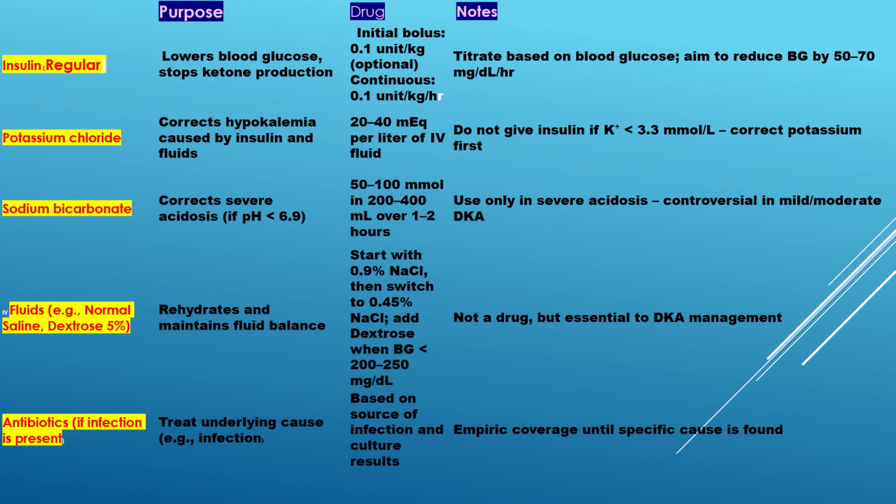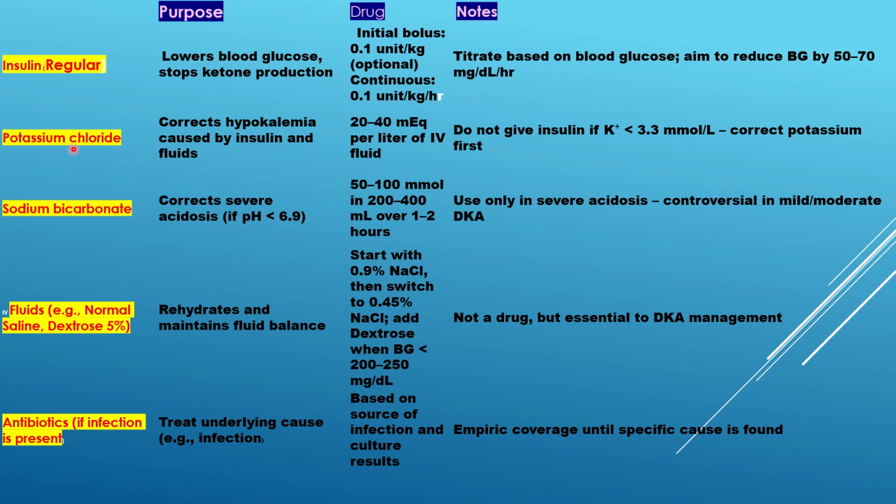This is the pharmacological management of diabetic ketoacidosis. So the first thing is regular insulin. Regular insulin can be given to reduce the blood glucose level and stop ketone production. The drug can be given as a bolus of 0.1 unit per kg, which is optional, and we can continue the infusion at 0.1 unit per kg per hour. We have to titrate based on the blood glucose, aiming to reduce blood glucose by 50 to 70 milligram per deciliter per hour.